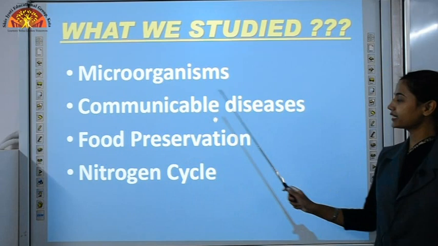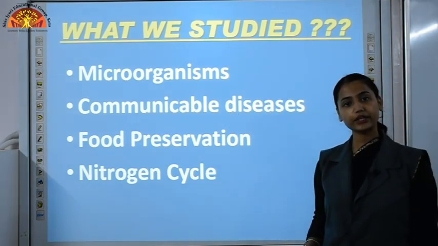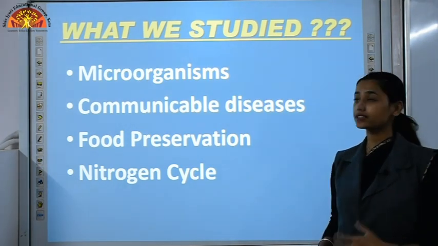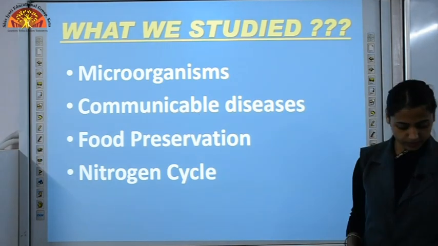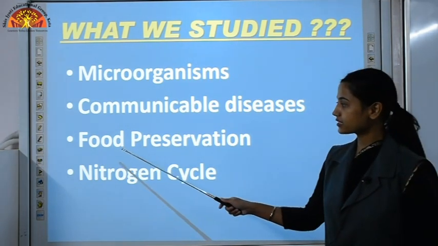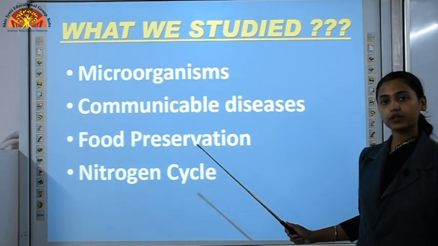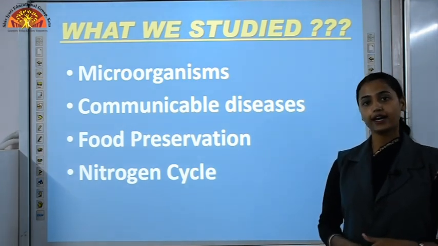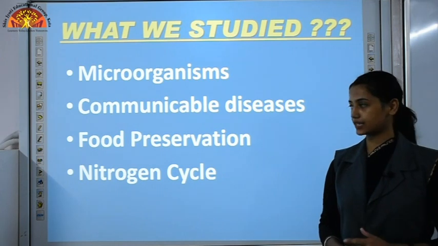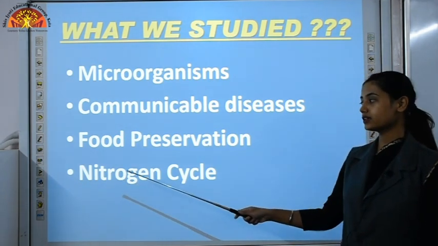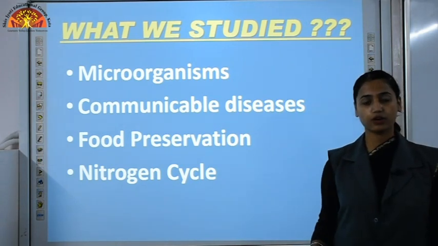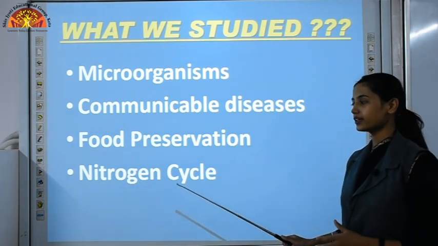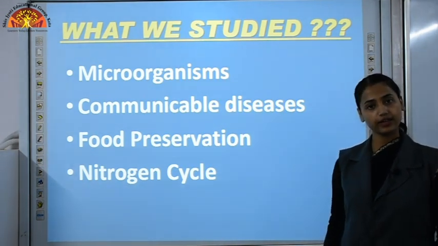Then we discussed about communicable diseases, the diseases which can spread from one person to another, from infected person to a healthy person. Like this COVID-19, it is a communicable disease. It can spread from one person to another. Next was food preservation. In this topic, we discussed few methods by which we can preserve our food and use that food for longer time. And at last we studied nitrogen cycle. Like we discussed water cycle, that is circulation of water in the atmosphere, in nitrogen cycle, it is circulation of nitrogen in our atmosphere.